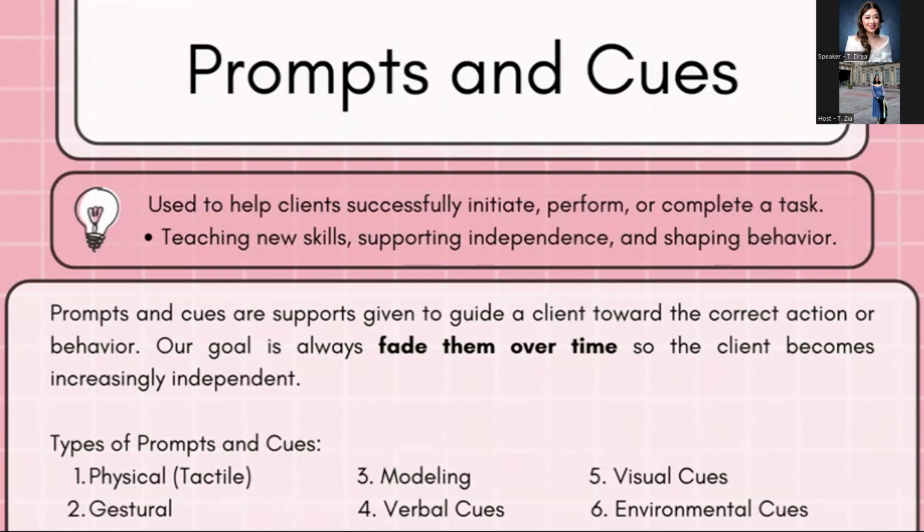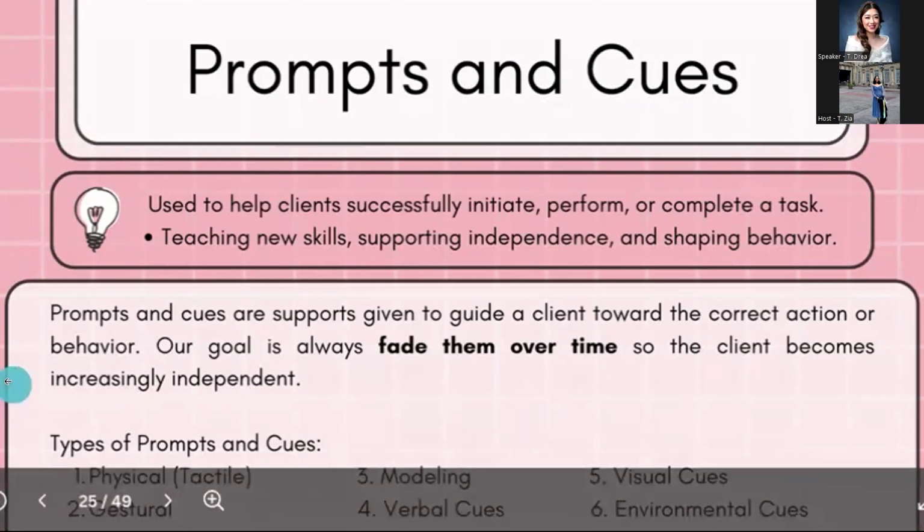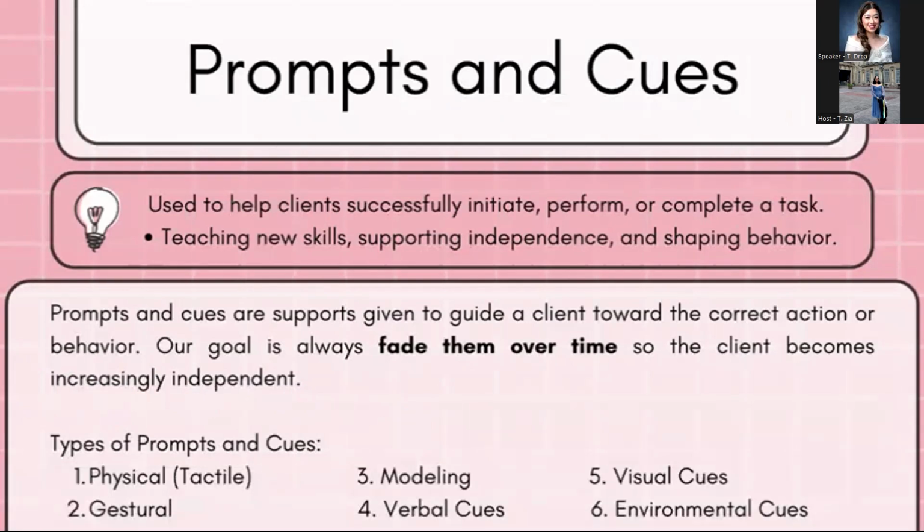With this one, our goal is always to fade them over time. So ayaw natin na maging dependent sila sa prompts natin and sa cues. Kasi nga yung goal natin is for them to become independent. And now we also have mga different prompts and cues. So baka naririnig nyo, nag-model po ako sa kanya, binigyan ko po siya ng verbal prompts, verbal cues. So we have 6 that I will be discussing. So physical, gestural, modeling, verbal, visual, and environmental cues.